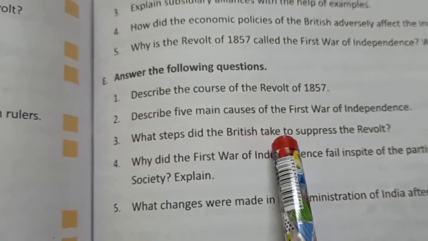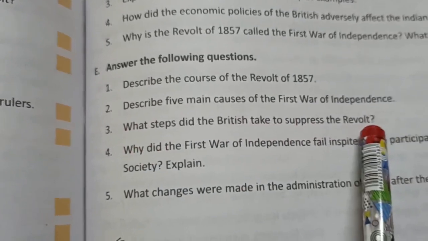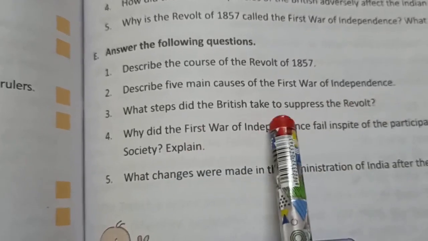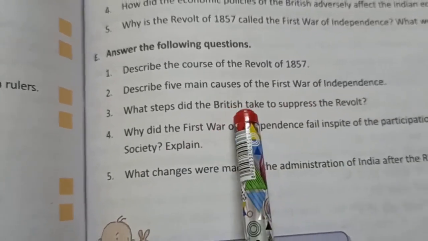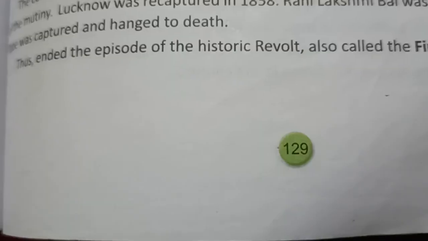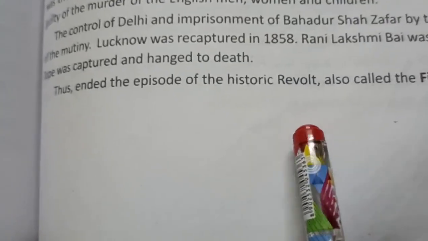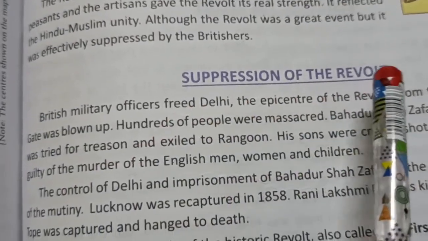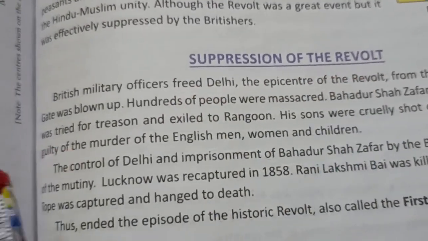What steps did the British take to suppress the revolt? We all know Britishers suppressed this revolt. Then by which steps they suppressed the revolt, that we have to write. So take out page number 129. Here you see the last paragraph's heading is suppression of the revolt. How did the British suppress the revolt? That we have to write.